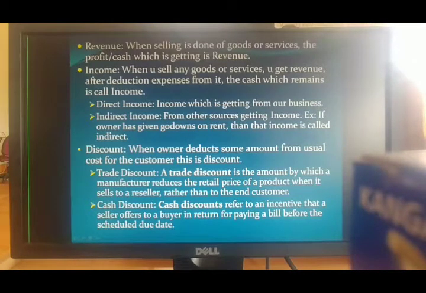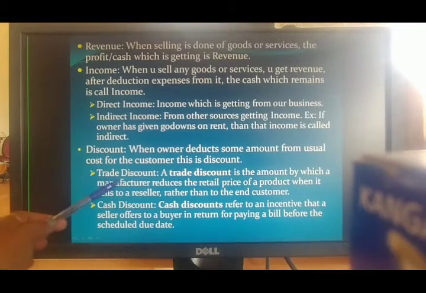Now, discounts are of two types: trade discount and cash discount. Trade discount means what? It is related to the wholesaler and the retailer. Suppose I am a retailer and I am purchasing wholesale things from my wholesaler, that is my manufacturer. I am buying some raw materials, so that wholesaler gives me some discount on those wholesale products. That is called trade discount.